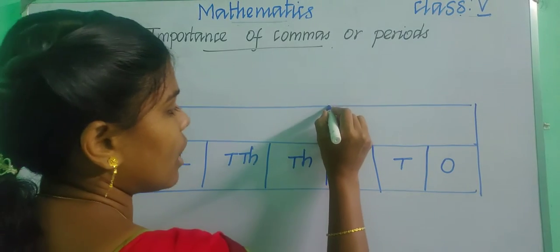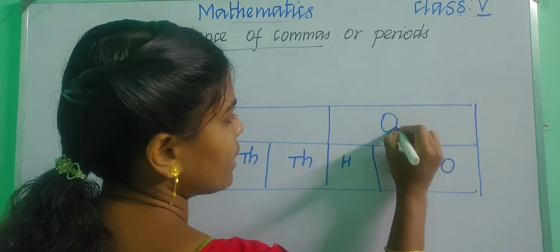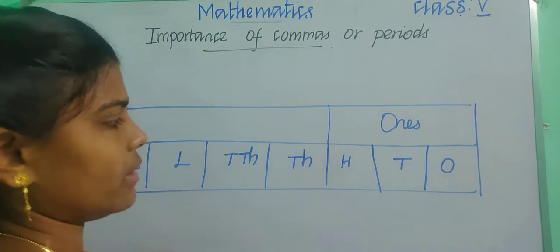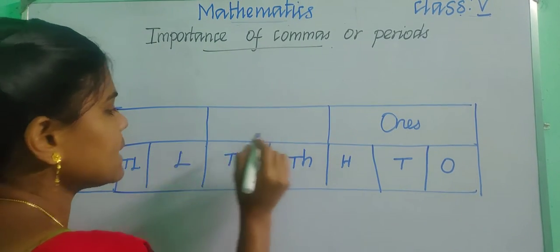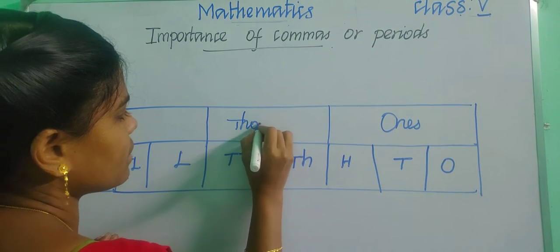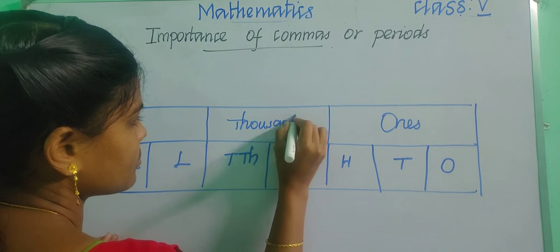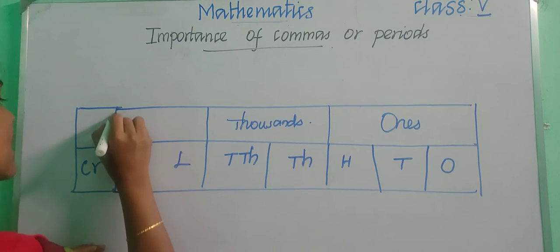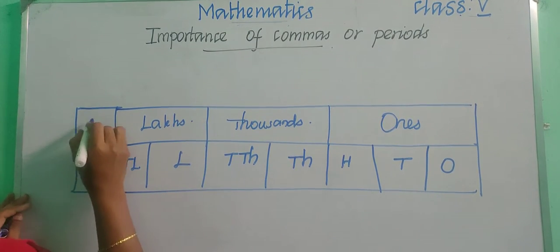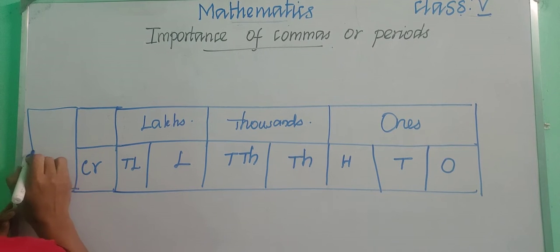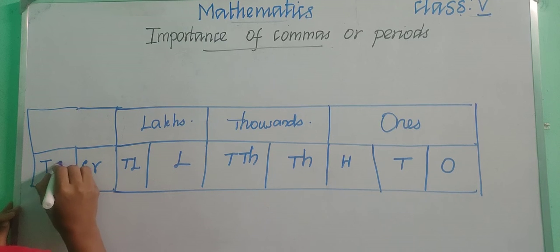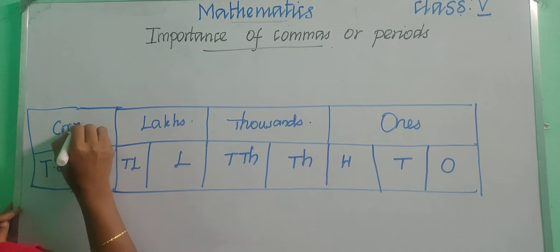Up to ones, tens, hundreds are in the ones period, thousands and 10,000s are in the thousands period, lakhs and 10 lakhs are in the lakhs period, and crore and 10 crore are in the crores period.